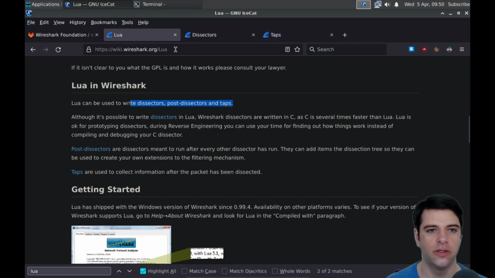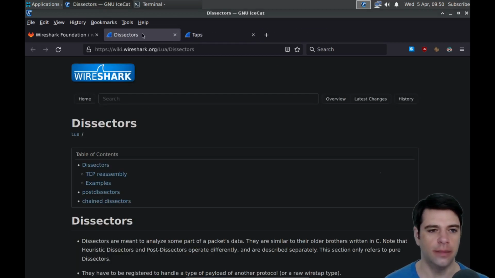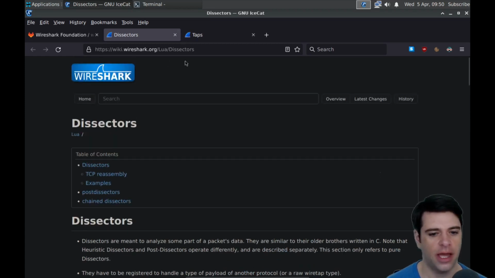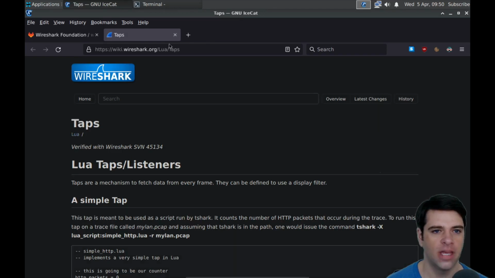Presumably, a dissector is going to dissect or break apart packets into their component parts and look at them, but let's verify that. Dissectors are meant to analyze some part of a packet's data. They are similar to their older brothers written in C. Note that heuristic dissectors and post dissectors operate differently and are described separately. Okay, so they break packets up and look in their data. And these are Lua dissectors.